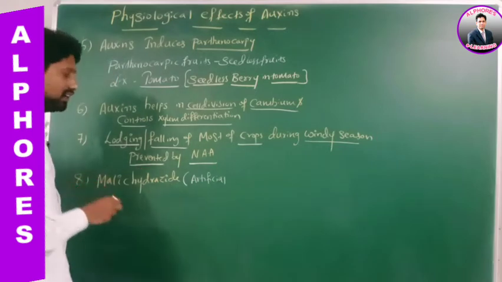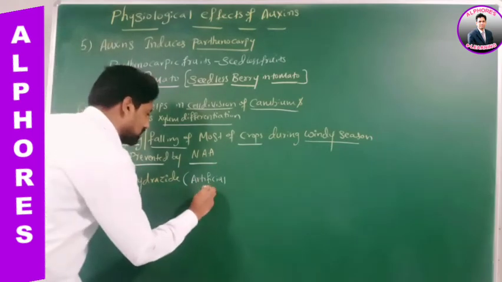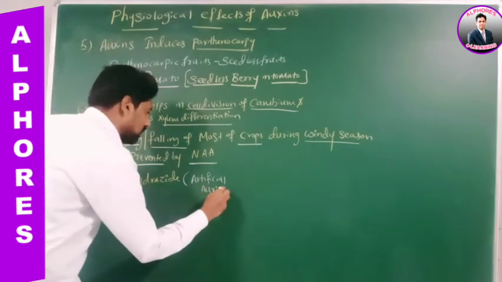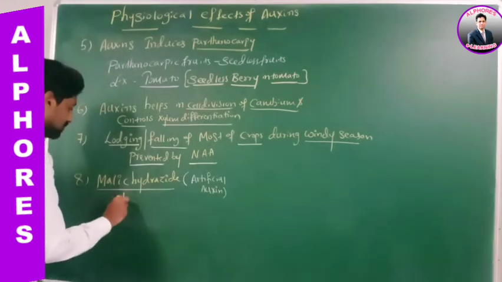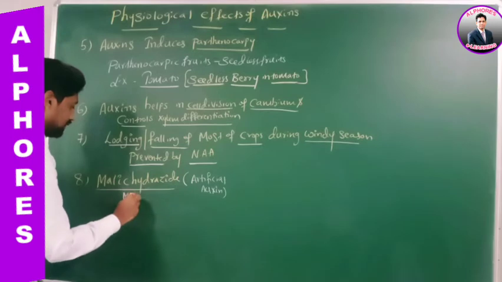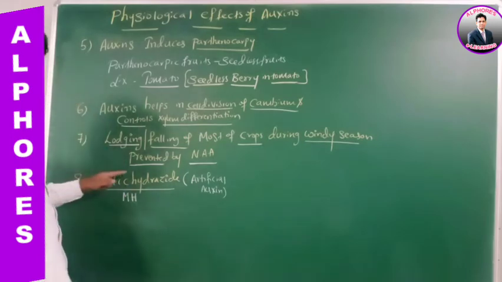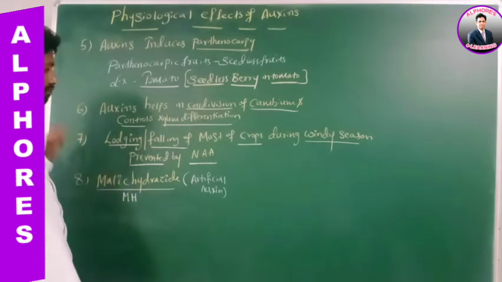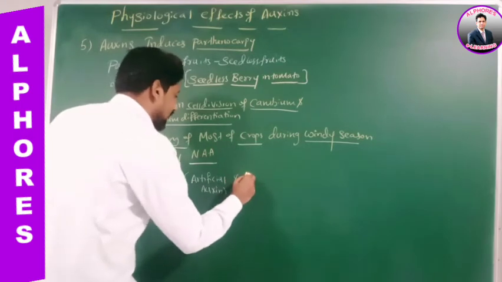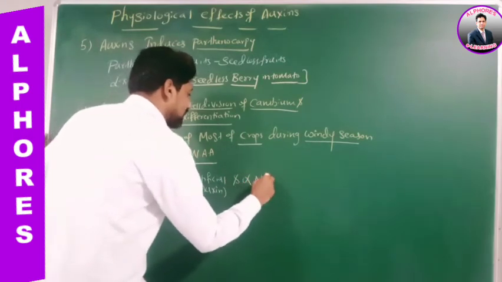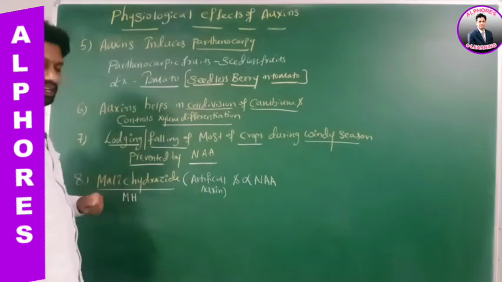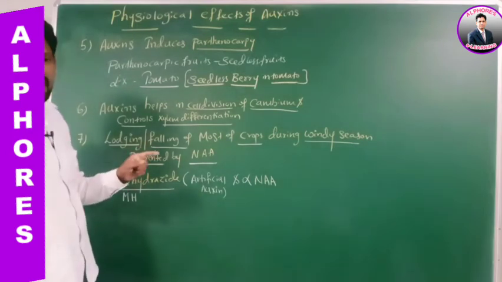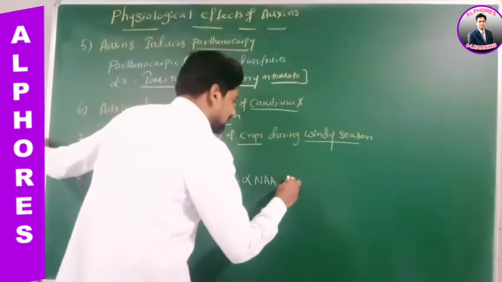Which auxin? It is an artificial auxin. What is it? Maleic hydrazide. As a shortcut, we write it as MH. Right? This maleic hydrazide and alpha naphthalene acetic acid, what do they do?